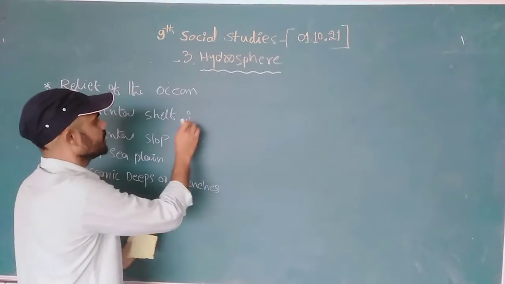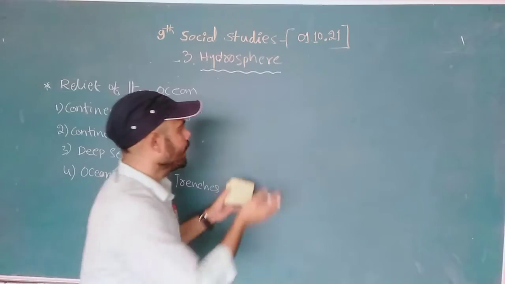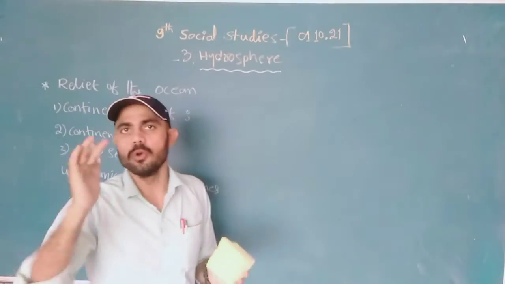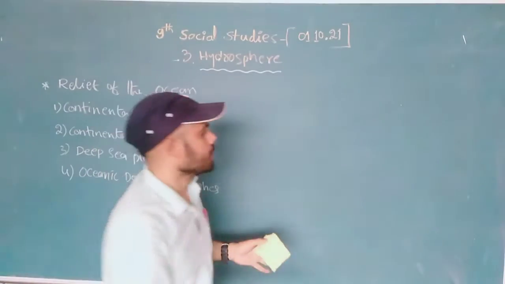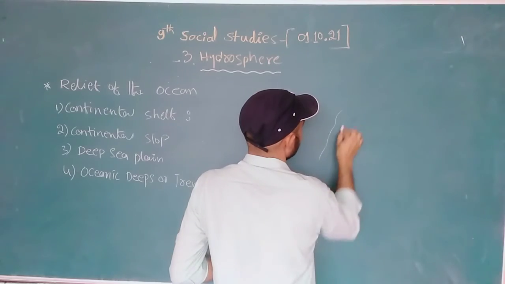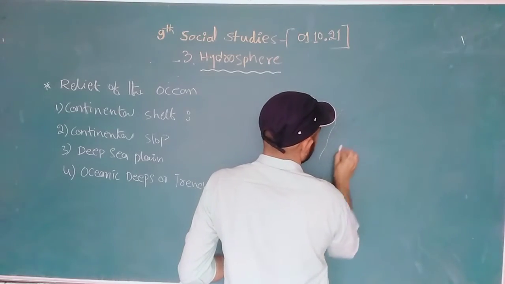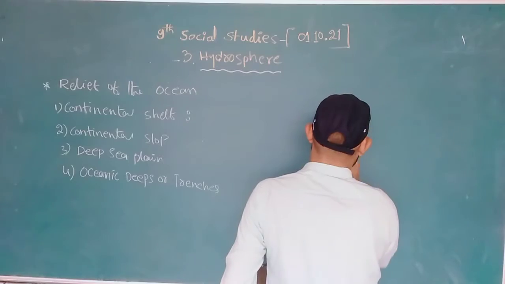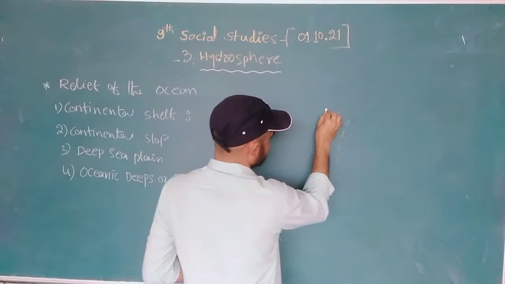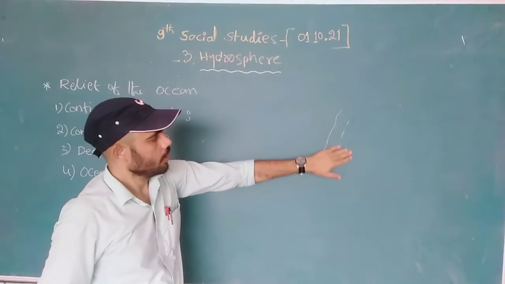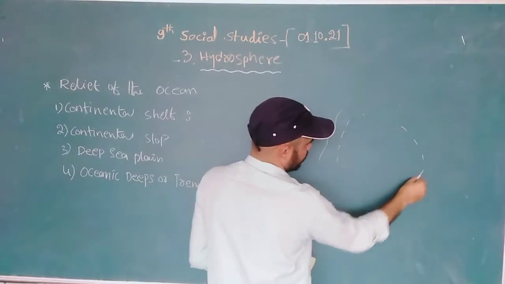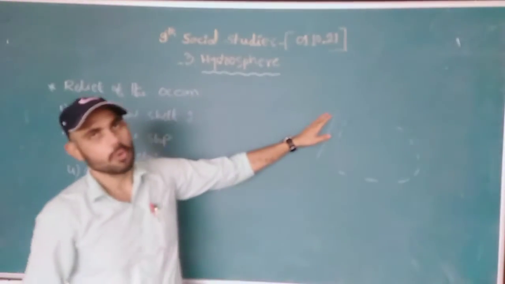See, the continental shelf is the border between the coast and the ocean. This is the ocean, the deep sea, and this is the coastal area.